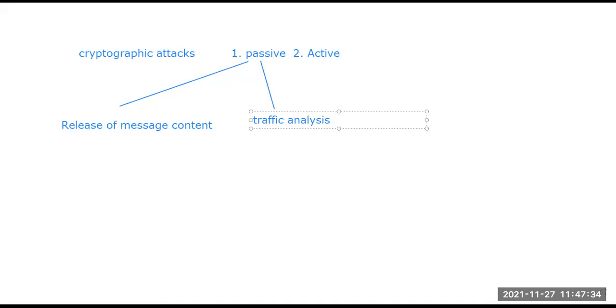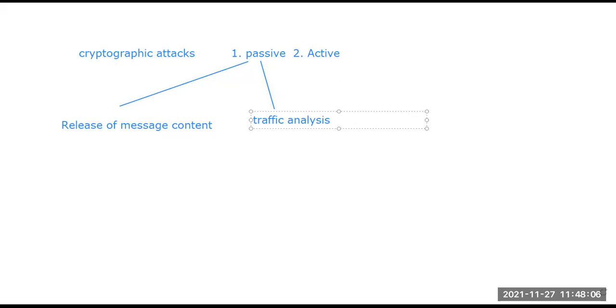So what is the first part? Release of message content. A telephone conversation, an email, or a transferred file may have some data, and whenever we try to send the data, it is sensitive or confidential data, right? Because it is data that we trust to be delivered from the sender side to the actual receiver side.